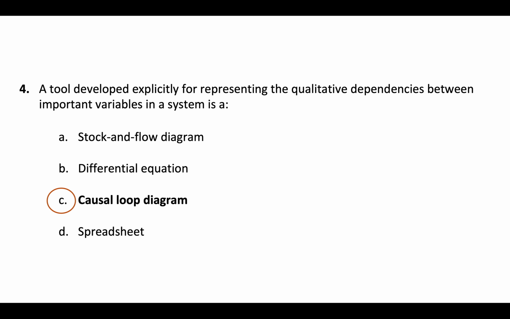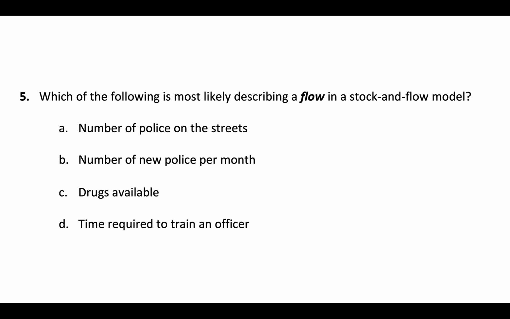So the only one here that's really qualitative is this causal loop diagram, where you can't run a causal loop diagram, you can't solve a causal loop diagram, but in the process of drawing one, sometimes you observe loops, and those loops and patterns of loops can tell you something about the system, qualitative things about what you might expect the system to roughly do, even though you don't know what it exactly will do.